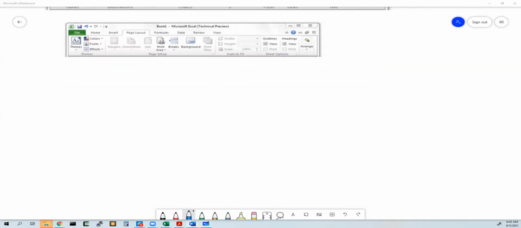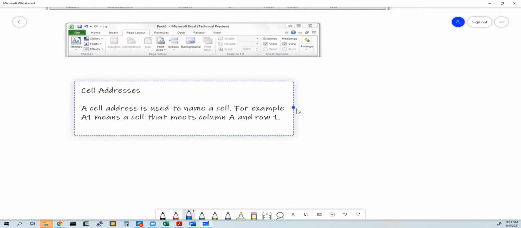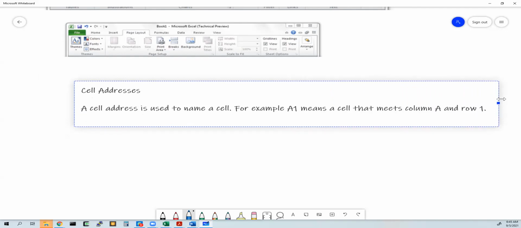So let me start with cell addresses. What is a cell address? Like A1, A5, B6, and so on. Cell addresses are used to name a cell. Naming a cell is very important; later on we will see. Now, if you take A1, it means we have a cell in column A and row 1.